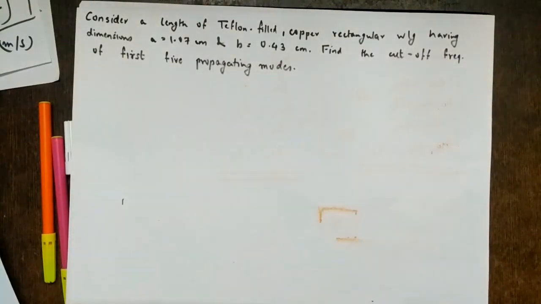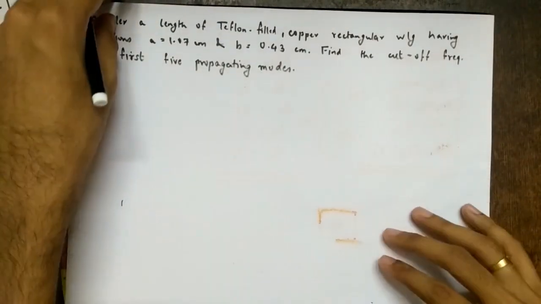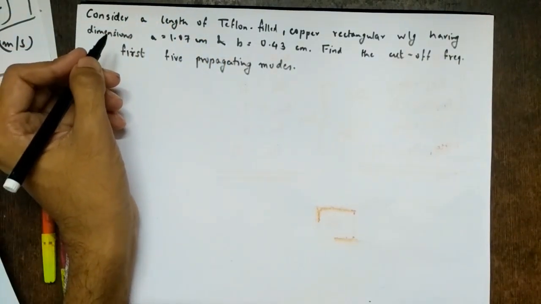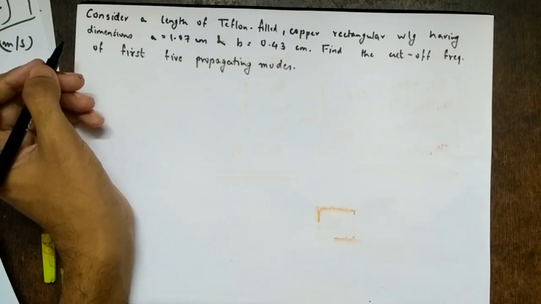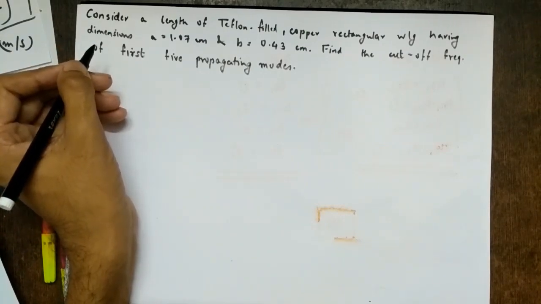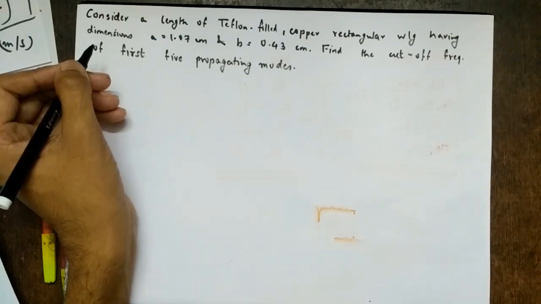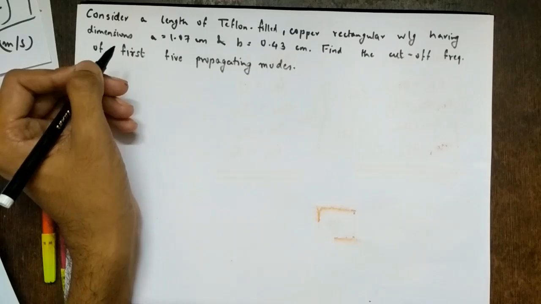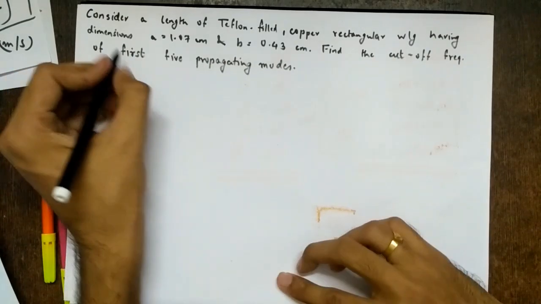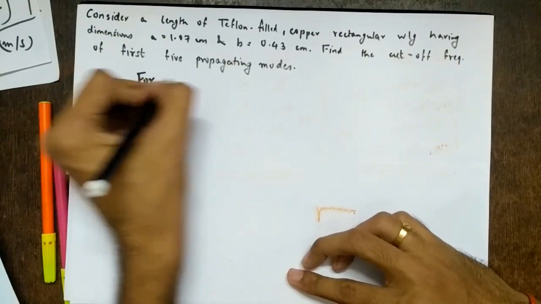Okay. So then last sum for today. Consider a length of Teflon filled copper rectangular waveguide having dimensions A equal to 1.07 centimeter and B equal to 0.43 centimeter. Find the cutoff frequency of first 5 propagating modes. So this is quite a conceptual sum. Okay. So first thing, Teflon is given. So it is a dielectric if you don't know.